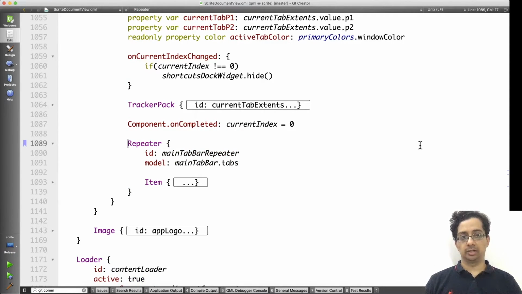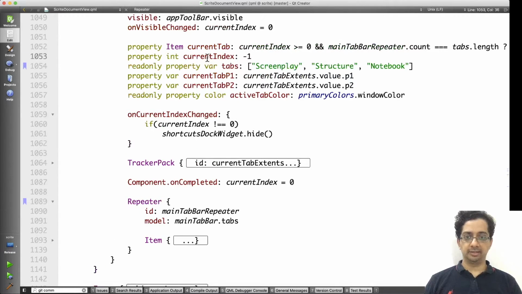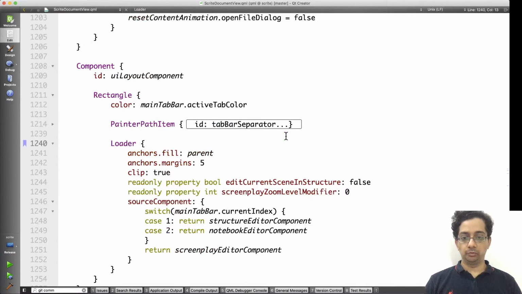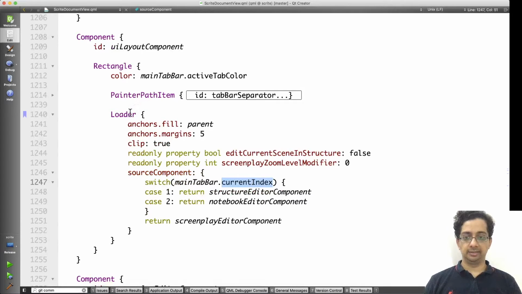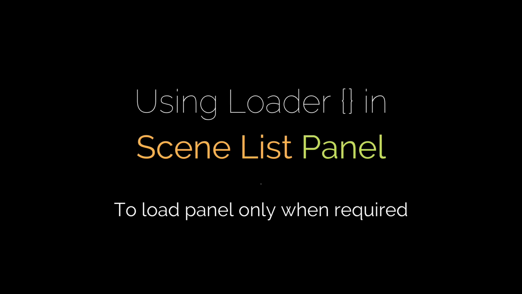Whenever the user clicks on any of the tab items, it sets the current index value. Then we use that index inside the loader in the content area. Depending on the index, we create the rest of the UI in the window. If a current index is 0, we create the screenplay editor, which is the first tab. If it's 1, we create the structure editor, which is the second tab. If it's 2, we create the notebook, which is the third tab.